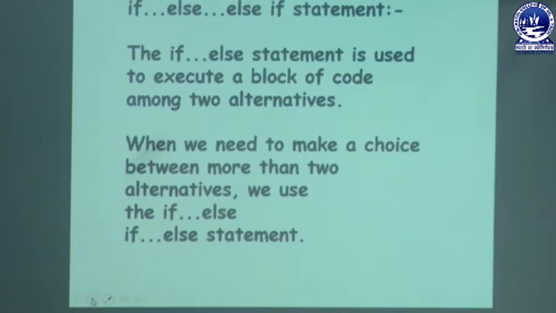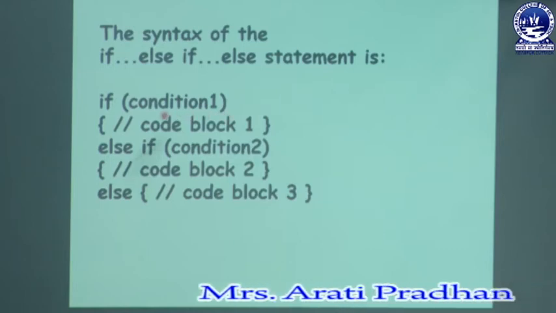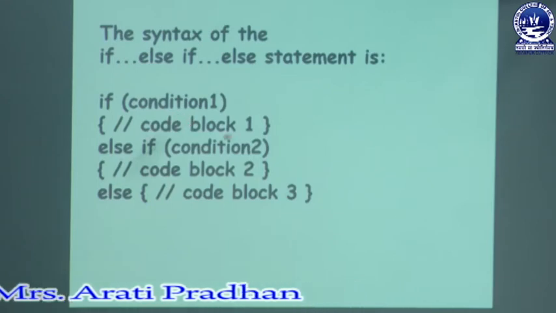Now we will explain the syntax of the if else if statement. If condition, then code block 1, else if condition, code block 2, else code block 3. For example, suppose you are going to the market to purchase a particular dress. In that case, if the dress is according to your choice, if the color is suitable for you, if the brand is suitable for you, if the price is suitable for you, then you purchase the dress.